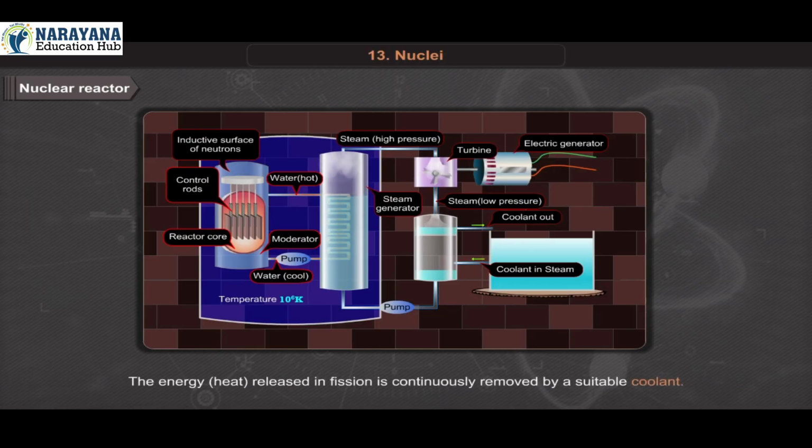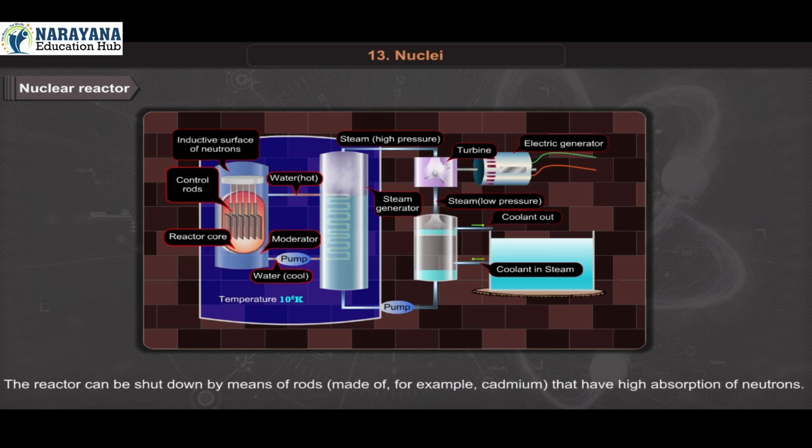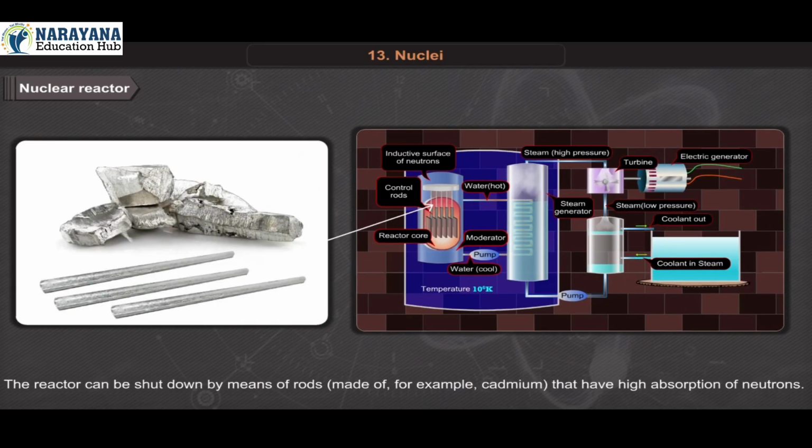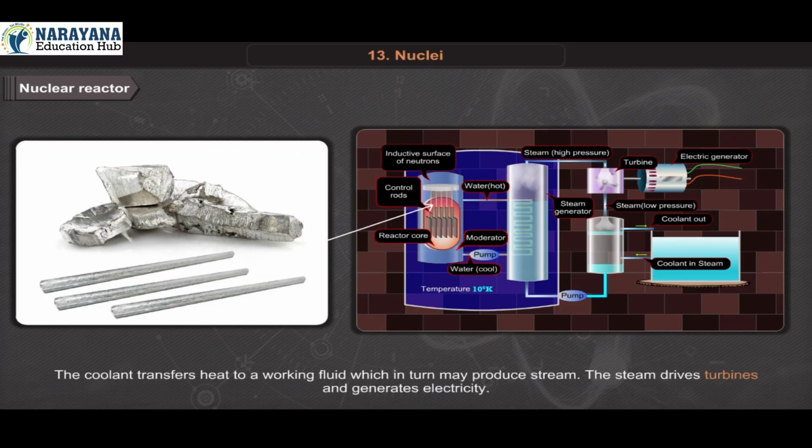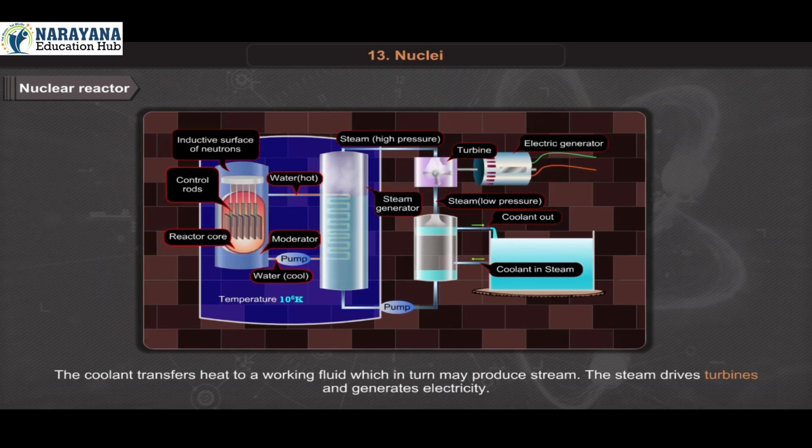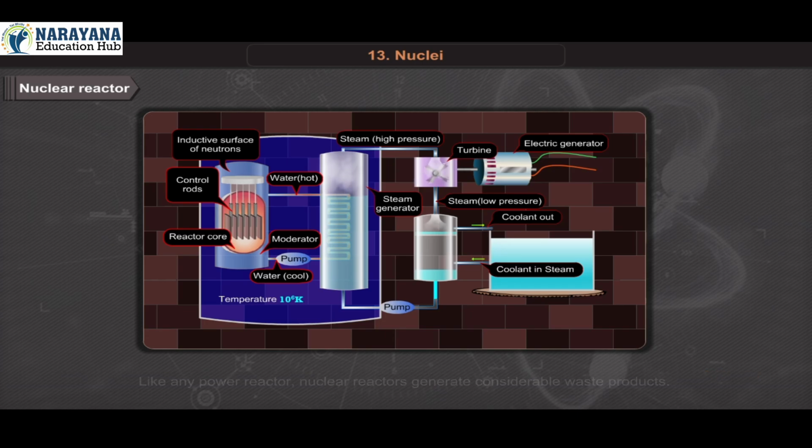The energy, that is heat released in fission, is continuously removed by a suitable coolant. A containment vessel prevents the escape of radioactive fission products. The whole assembly is shielded to check harmful radiation from coming out. The reactor can be shut down by means of rods made of, for example, cadmium that have high absorption of neutrons. The coolant transfers heat to a working fluid, which in turn may produce steam. The steam drives turbines and generates electricity.